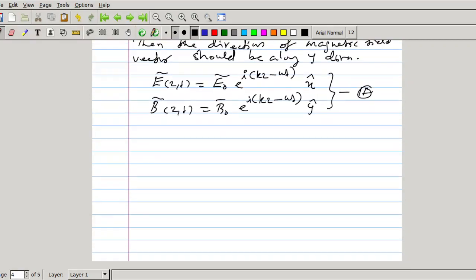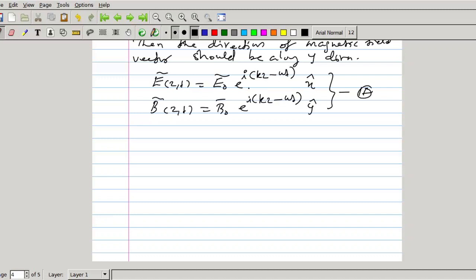The real amplitude is given by the real part of this complex amplitude. Removing the complex symbol, we can take the real part. Real part of e raised to i(kz minus omega t) is cos(kz minus omega t plus delta). Here E0 is E0 e raised to i delta. That delta will come here. So cos(kz minus omega t plus delta) will be the real part, then sine(kz minus omega t plus delta) will be the imaginary part.